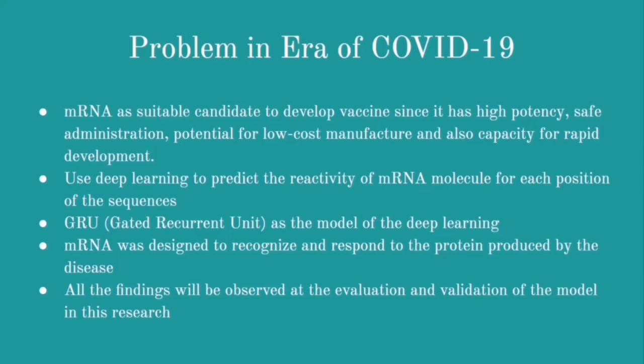for rapid development. So, in this case study, we will use deep learning, which is the gated recurrent unit, as the prediction model to predict the reactivity of mRNA molecules for each position of the sequence. The mRNA was designed to recognize and respond to the protein produced by the disease, and the findings of this study will be discussed in the evaluation and validation sections.